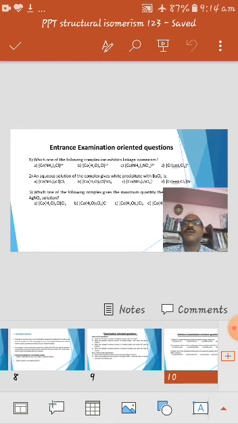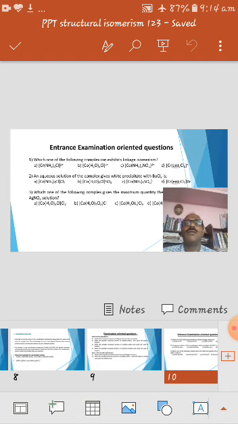The second question: an aqueous solution of a complex gives a white precipitate with barium chloride. Usually barium chloride reagent is used to test for the sulfate ion. So if free sulfate is present in aqueous solution, definitely that complex gives a white precipitate of barium sulfate with barium chloride.